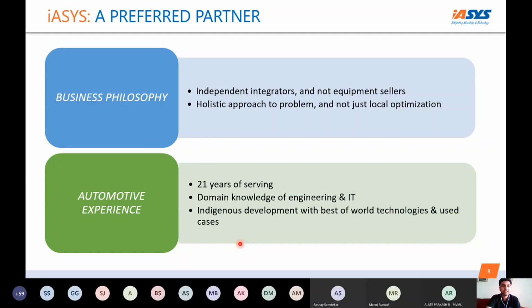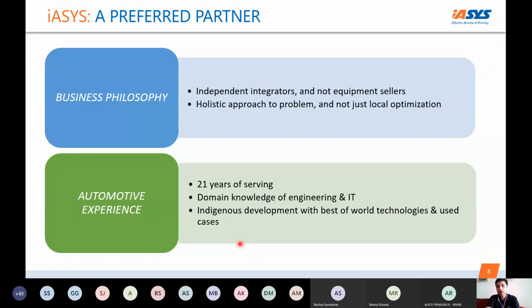So we are serving since 1999, 21 years of experience, the domain knowledge of engineering and IT, and that is something rare, a niche thing that we see, a combination of engineering and IT together. And all this development that we talk about is happening indigenously. So right now, the hashtag "vocal for local" is going on. So it's all indigenous development. The majority of the team is based in Pune in India.